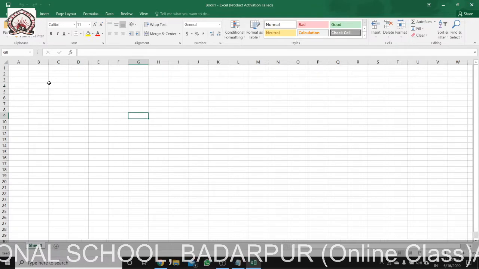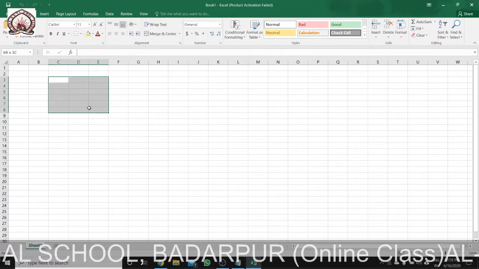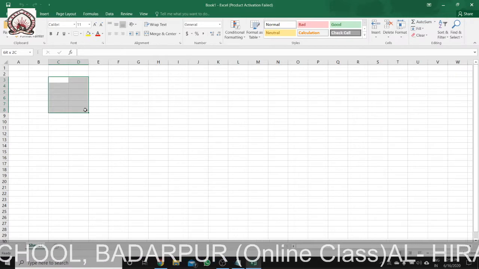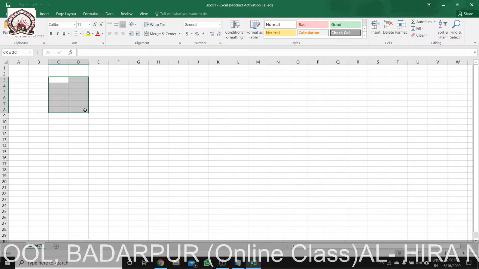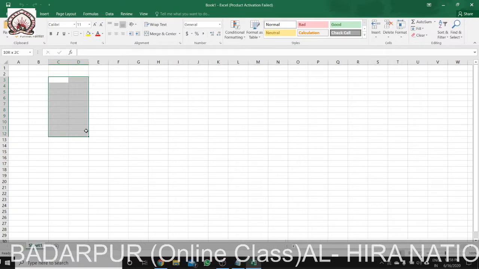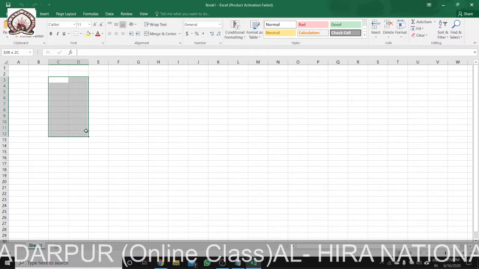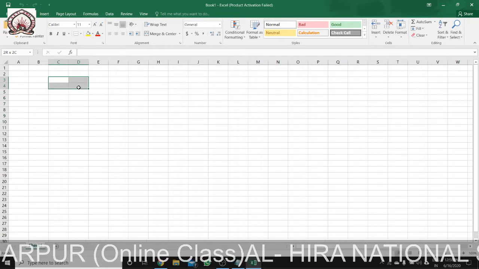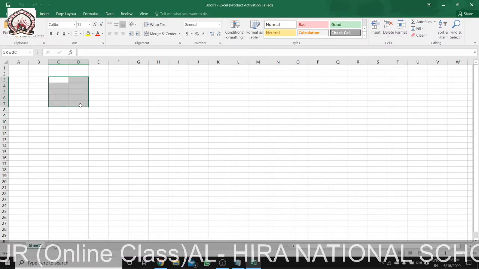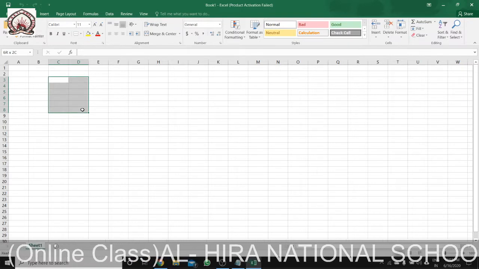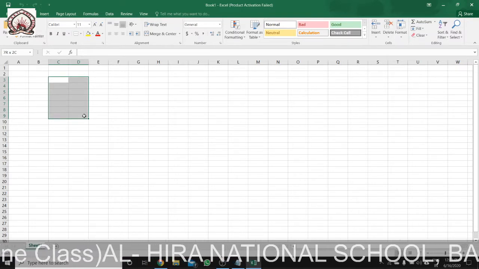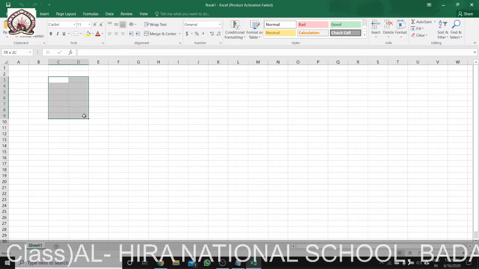Because in this table there are only 2 columns, one contains subject, another contains marks, and above it is merged. There are 7 rows.